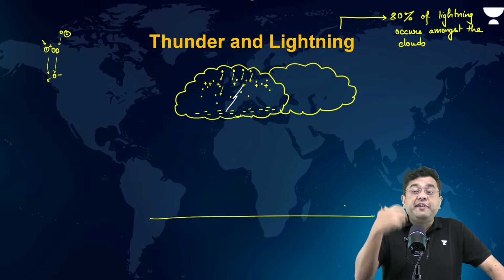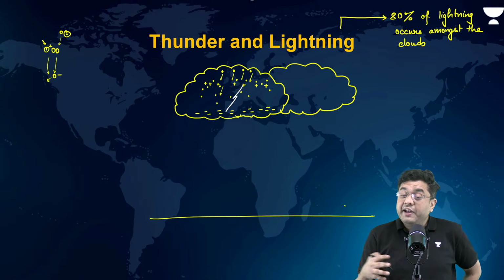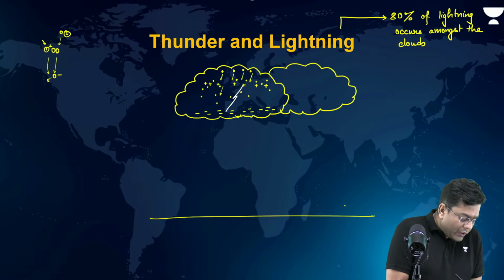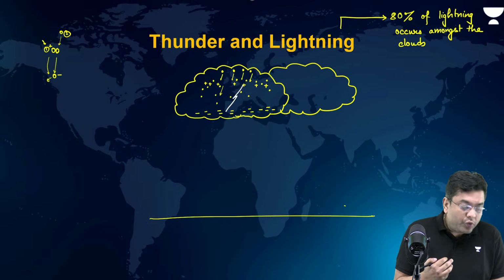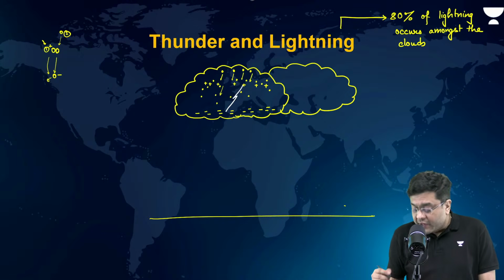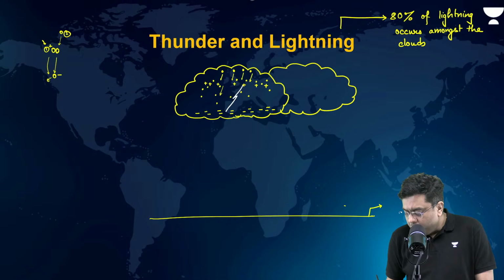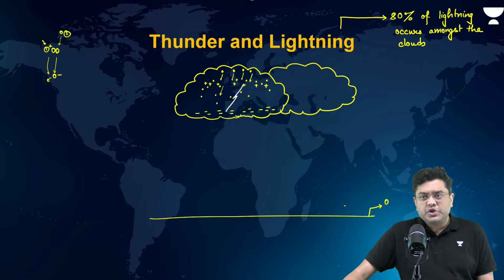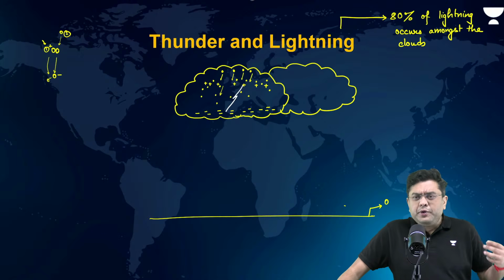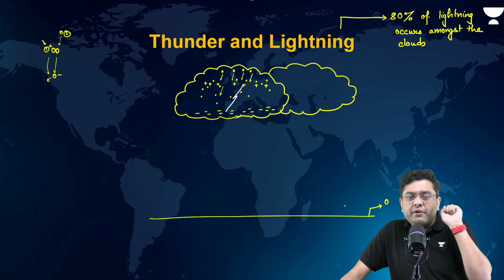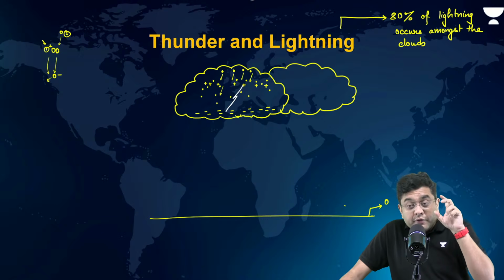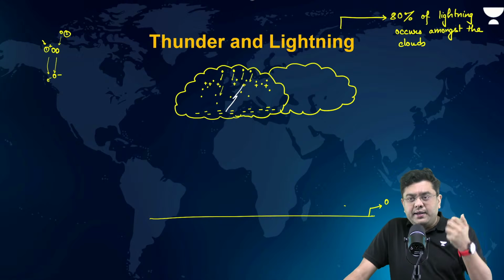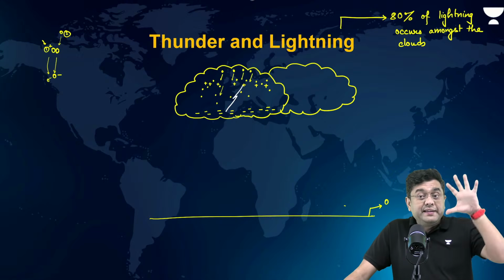But if the cloud is very large, like a cumulonimbus, it will have a lot of these negatively and positively charged particles out there, isn't it? Now, what is the charge level of ground? Ground is always considered to be neutral, zero charge, in most of the cases. That is the reason why you have earthing in the case of your electrical appliances also. So, that is not always continuous inside the cloud, but very frequent inside the clouds, provided the clouds are thick enough.